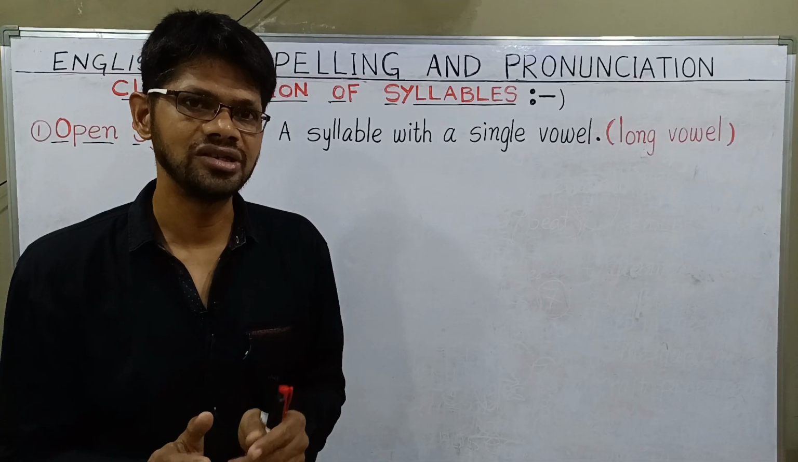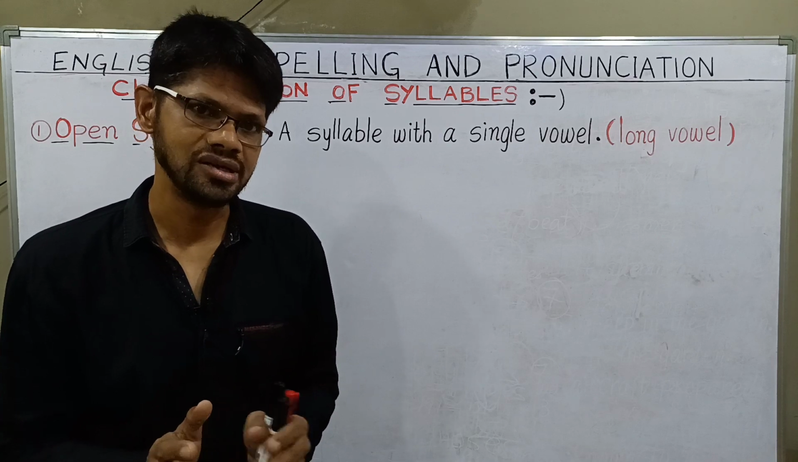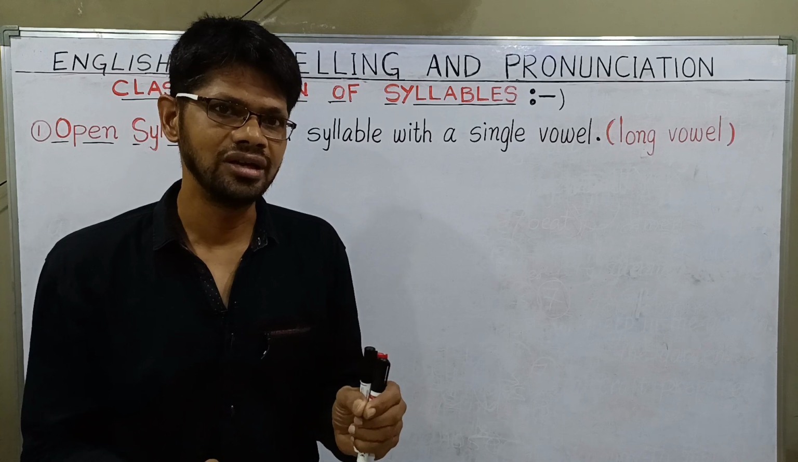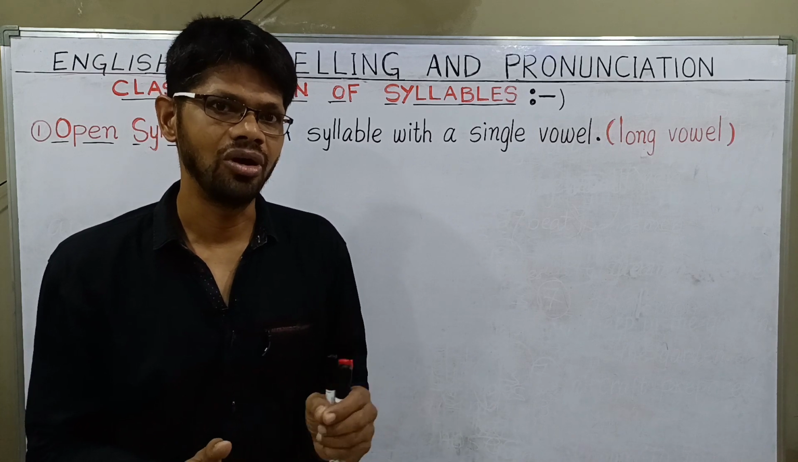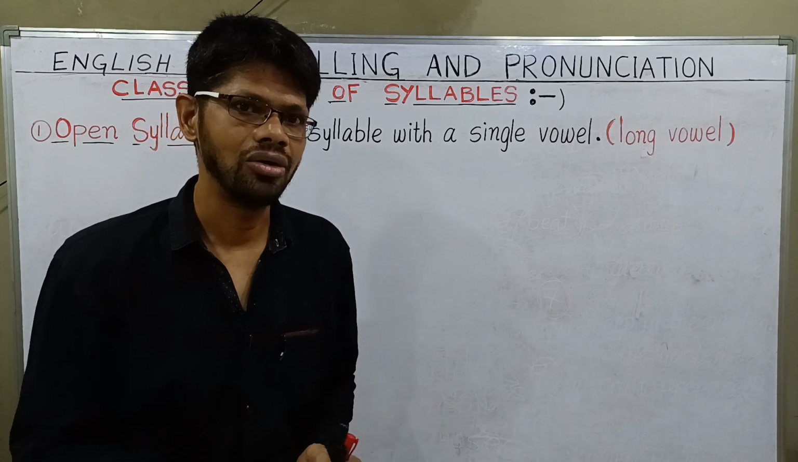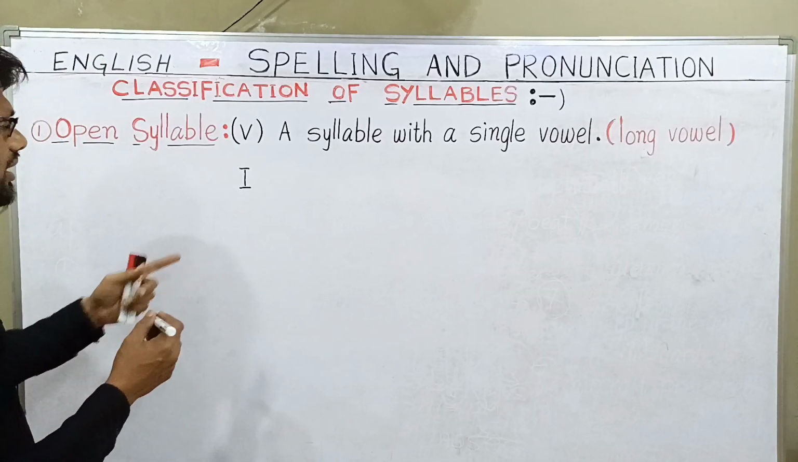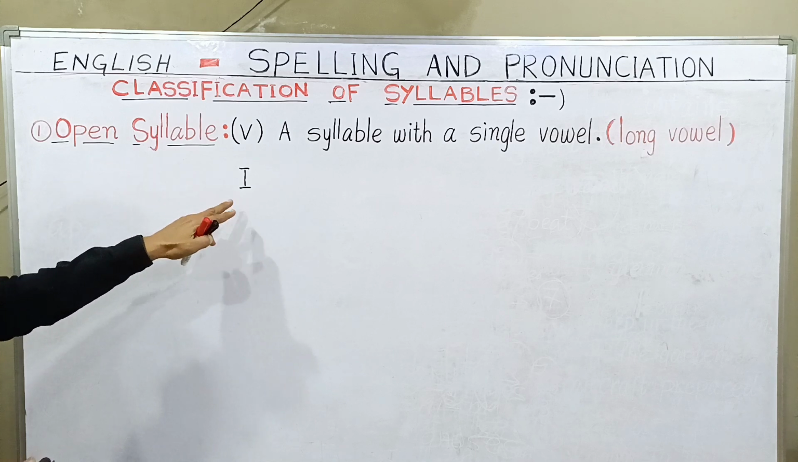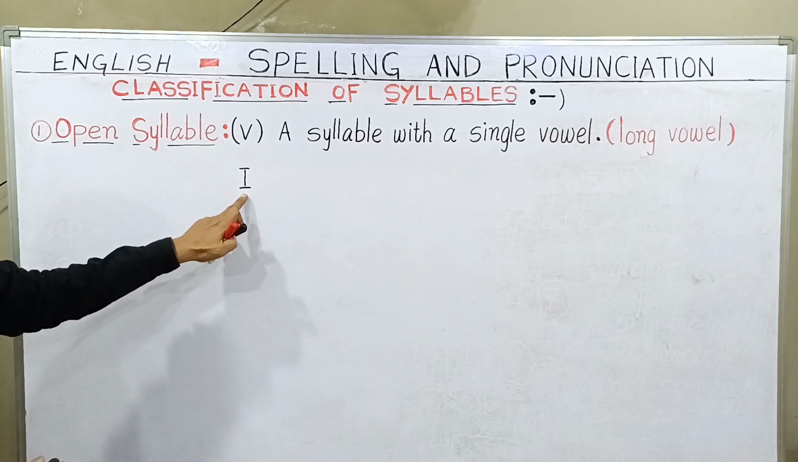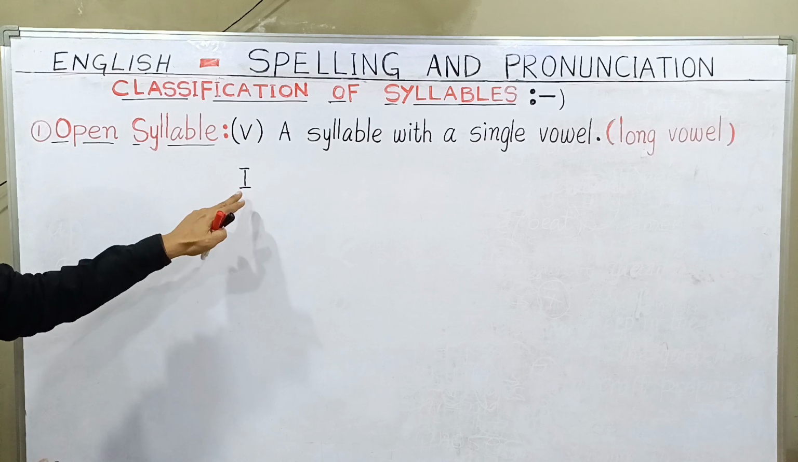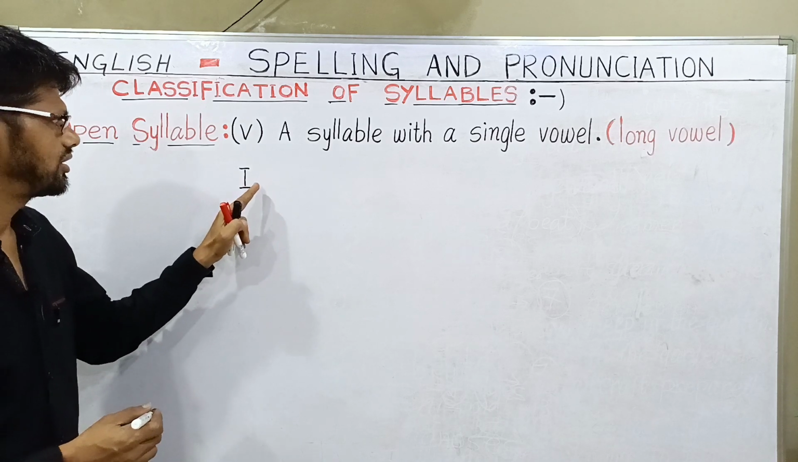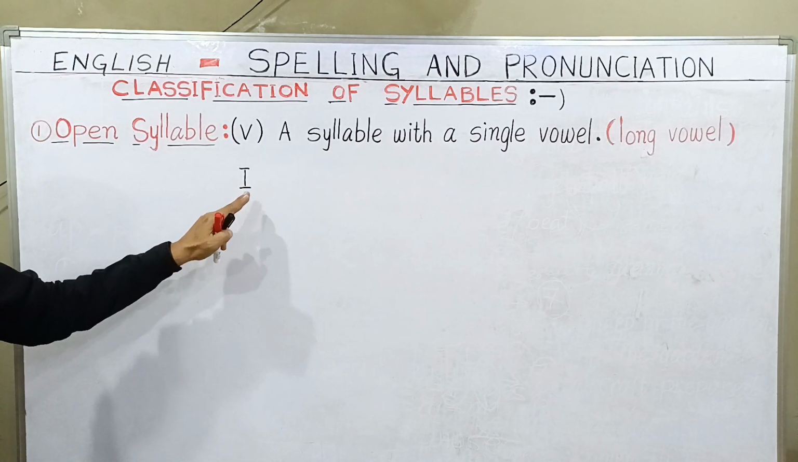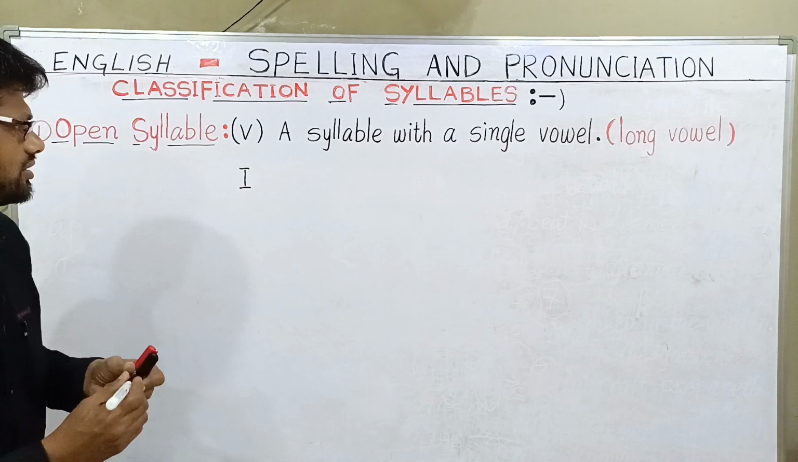A syllable which ends with a vowel is known as an open syllable. Usually the vowel has a long sound. The word "I" is an open syllable. Why? Because it is a vowel and it does not have any consonant here. So I is a vowel and a long vowel.